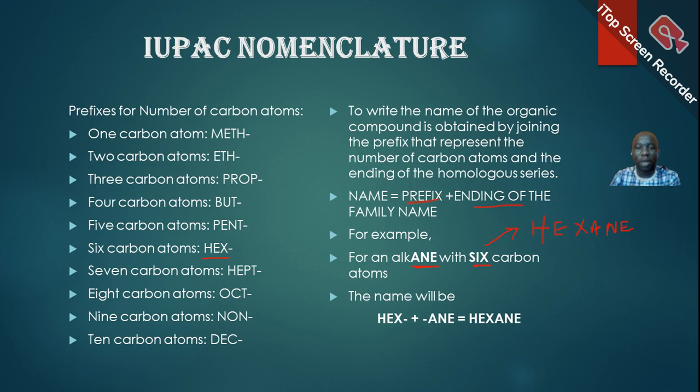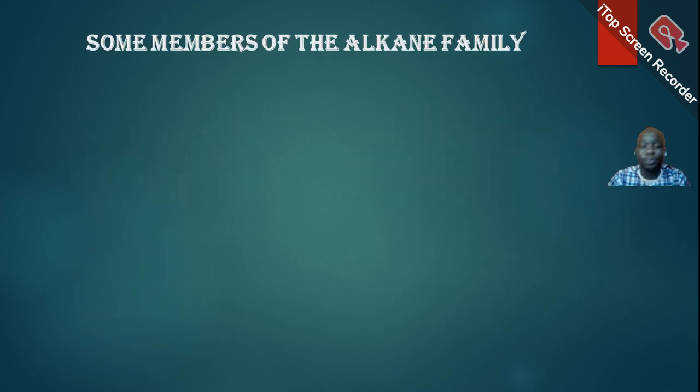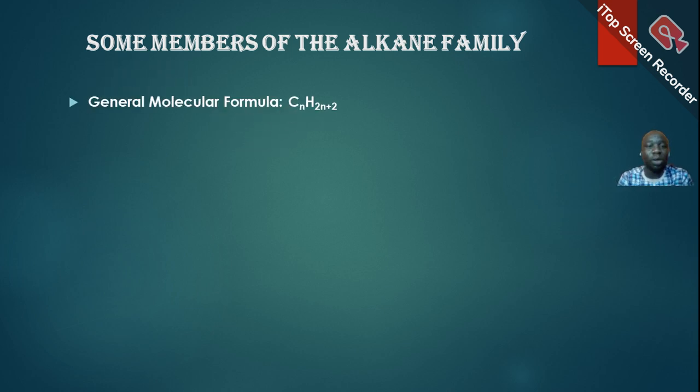So we can try more on that. Let's see some of the alkane family. So we know that for the alkane family, the general molecular formula is CnH2n+2, where n represents the number of carbon atoms that we have. Then let's start with it. If we have n to be 1, substituting into the formula, we have CH4. And that is methane.